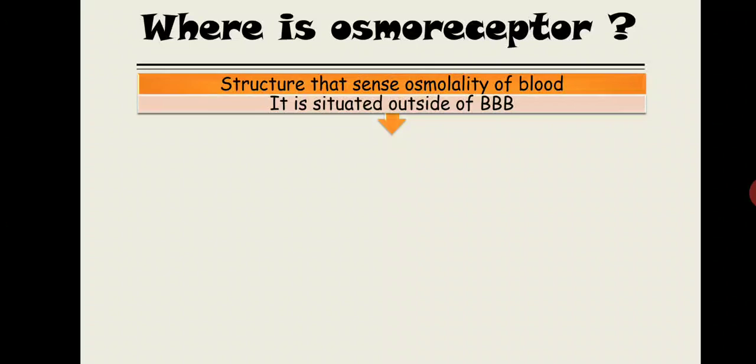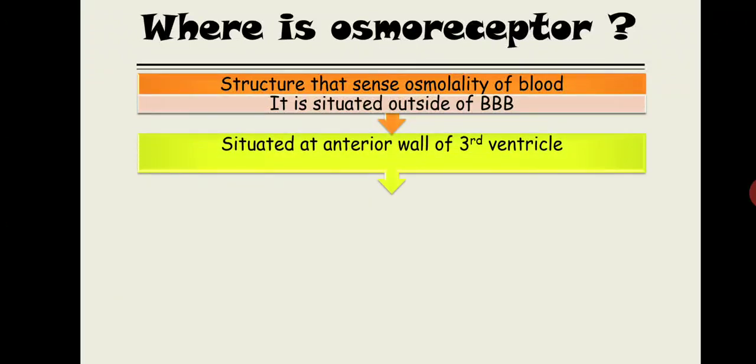Now where is it situated outside the blood-brain barrier? It is situated at the anterior wall of the third ventricle, very near to the hypothalamus, and it has a relationship with the hypothalamus. If we become more precise, it is known as the anteroventral area of the third ventricle. The area is known as the lamina terminalis. Remember the term, lamina terminalis. Inside this lamina terminalis, there are two structures present. Those two structures are known as osmoreceptors. Let me give you the names: subfornical organ and organum vasculosum, like this.